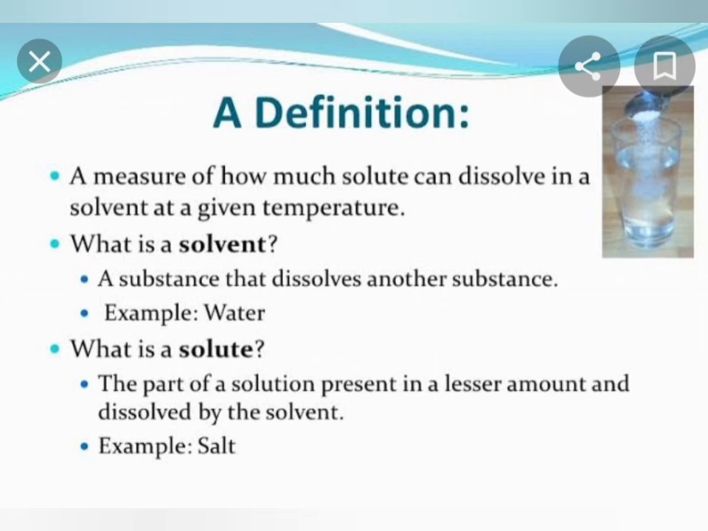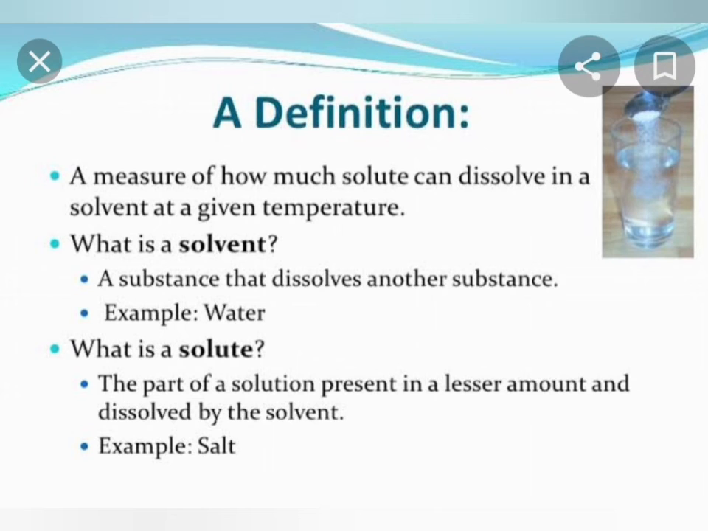Or in short, what is solvent? A substance that dissolves another substance is known as solvent. And solute is the part of a solution present in lesser amount and dissolved by the solvent. So now we have studied solubility. What is solubility? What is solvent? What is solute? And what is solution?